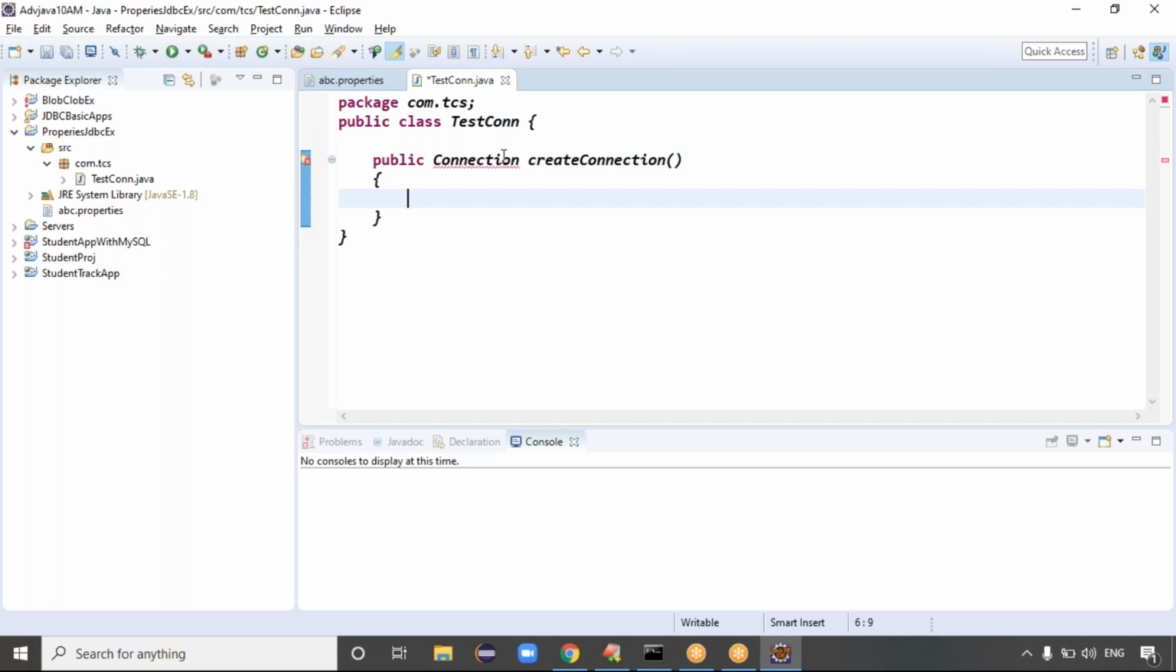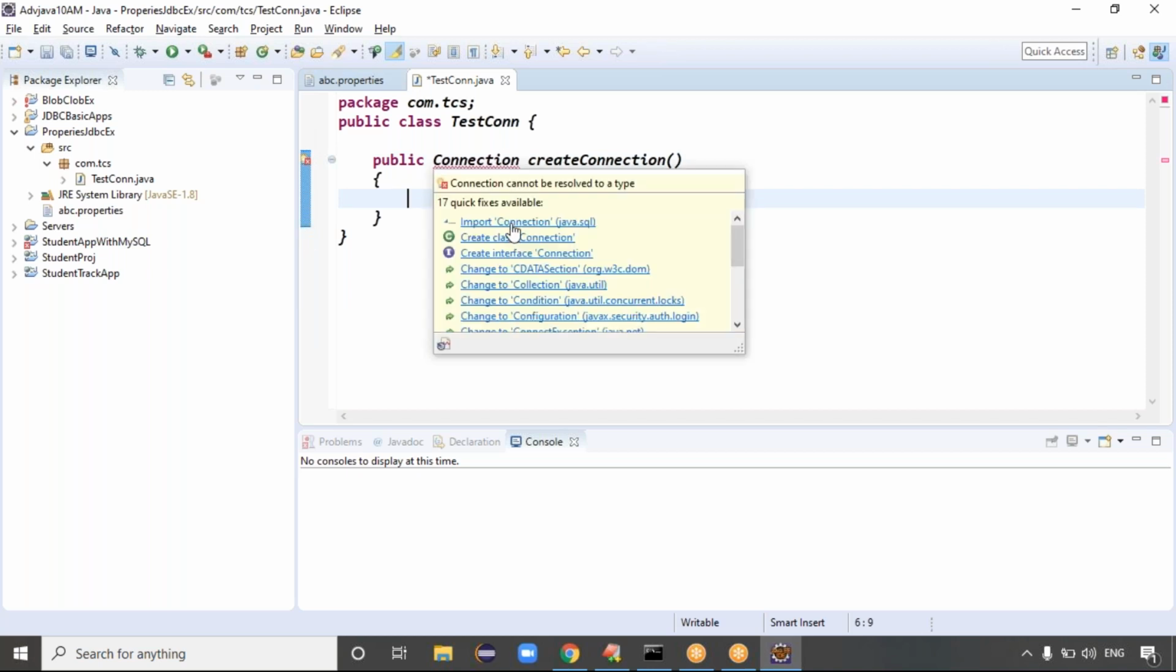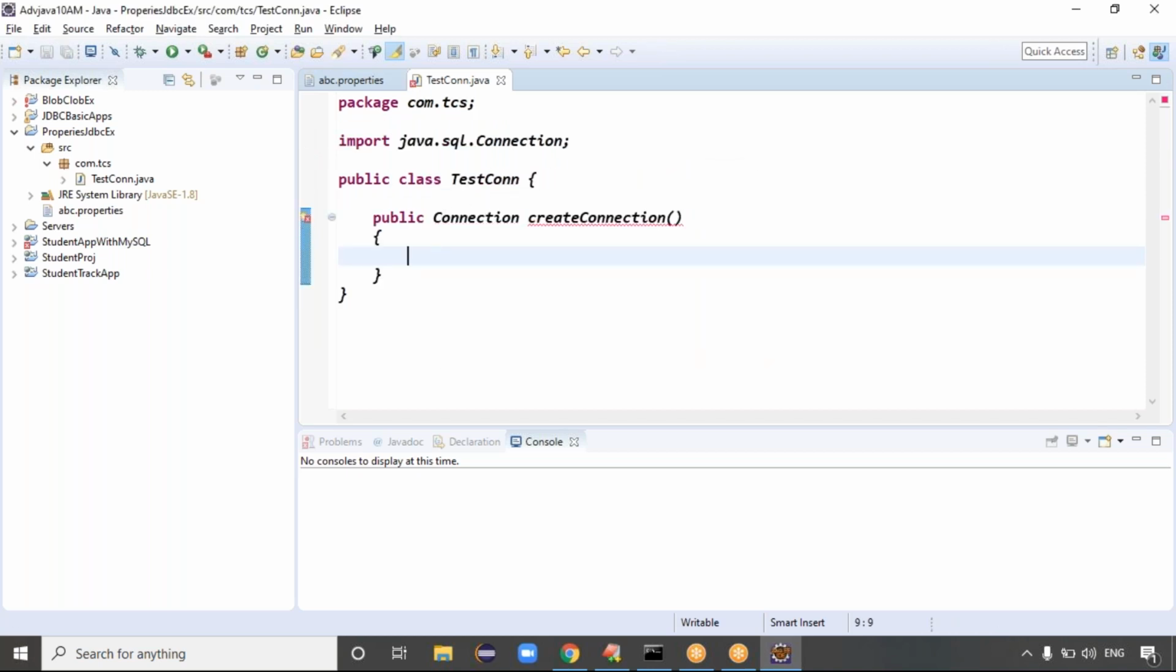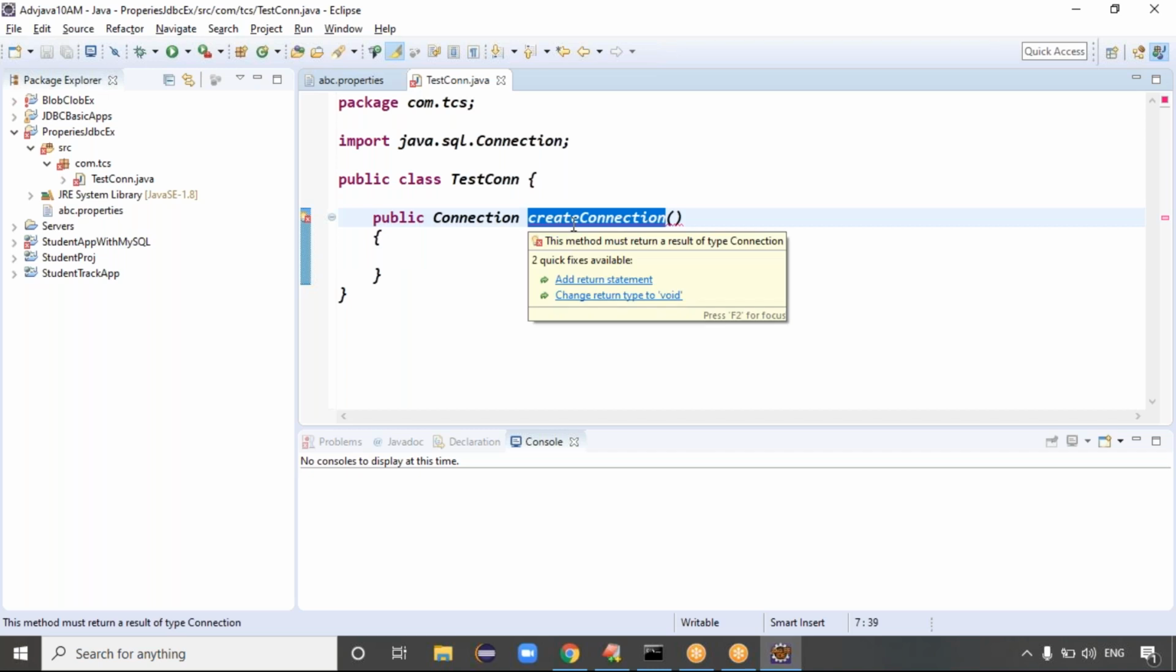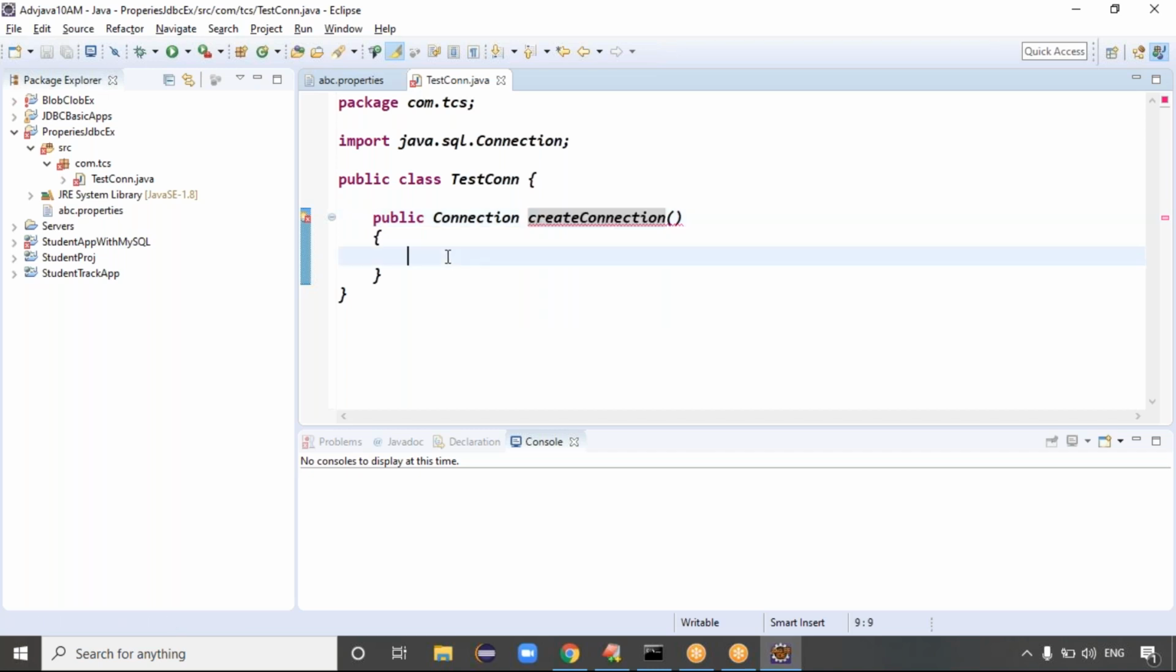Test connection is my common file, so in this common file I'm declaring one method, the create connection method. This method has to create the connection and return the connection, right? First of all, to create the connection we require the JDBC properties. Where are the properties present?